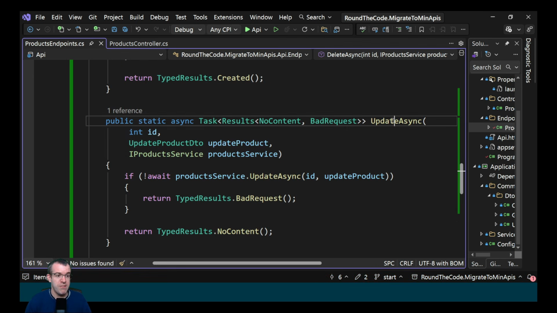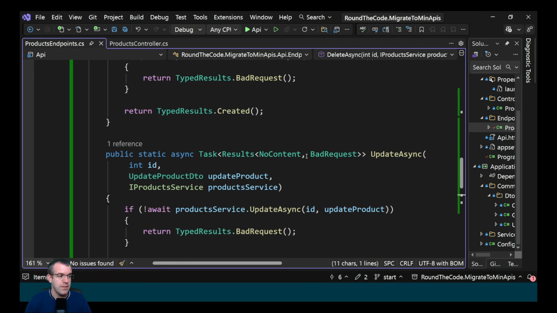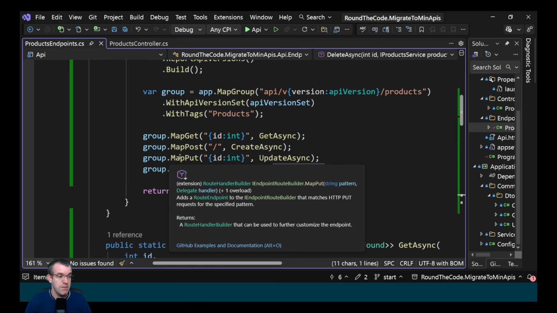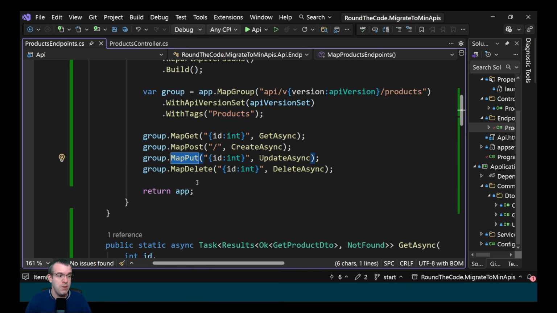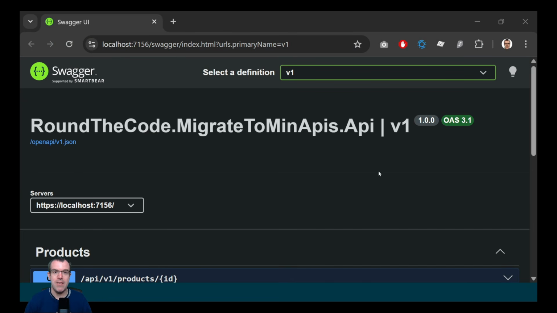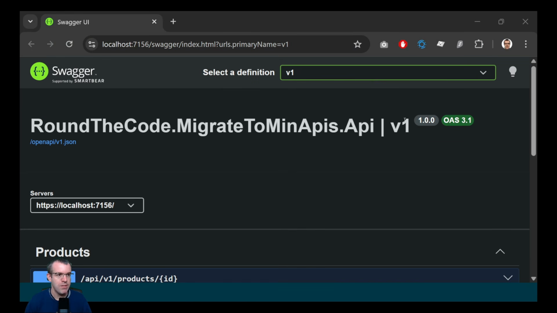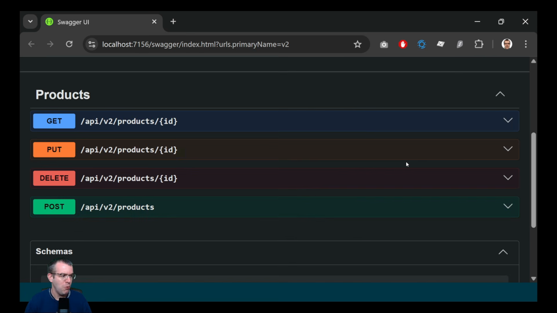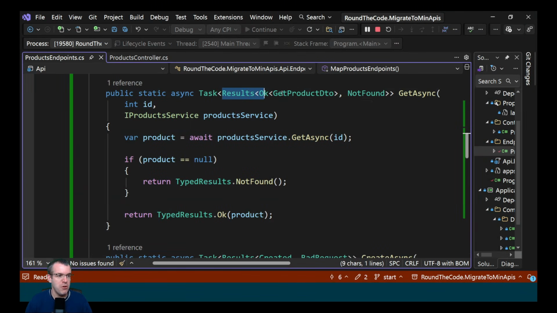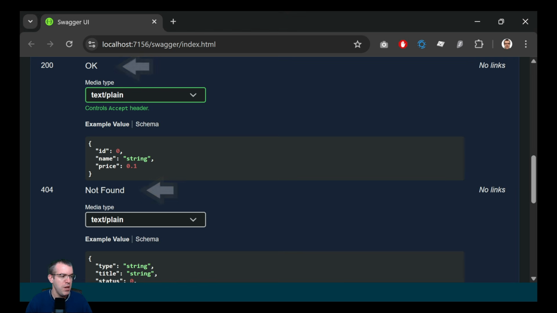We've also done the same for updating and deleting, but the difference this time is that for the update we've added MapPut, and for the delete we've added MapDelete. And here's the final result. We've got a version 1 with all the controller endpoints, and we've got a version 2 with all the minimal API endpoints. The good thing about using TypedResults is that it adds the expected return types to the OpenAPI documentation.